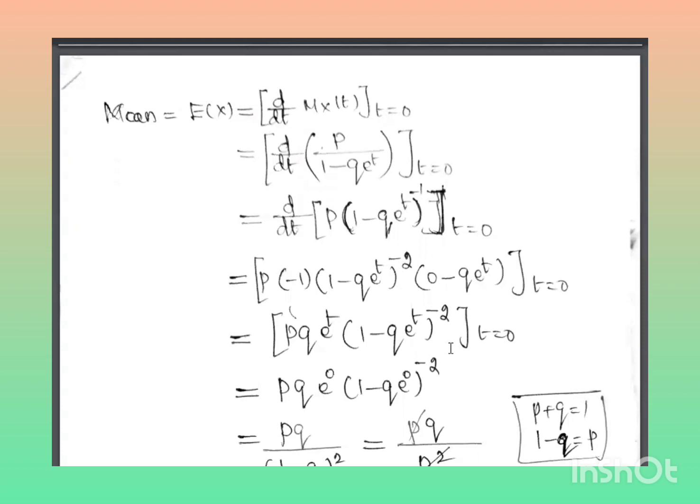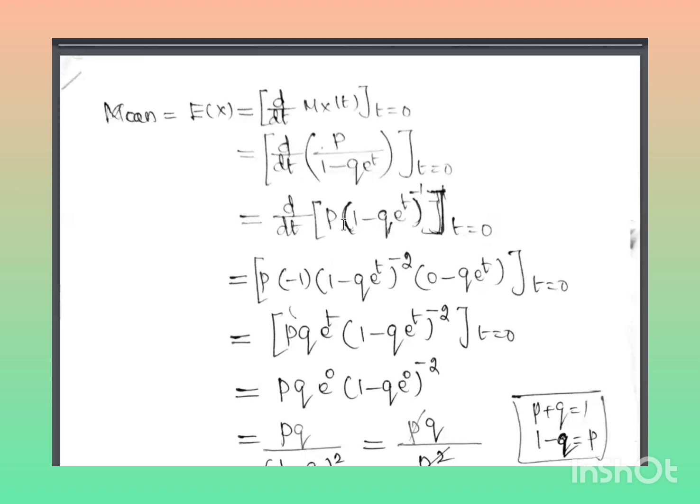So mean is equal to E of X, which is equal to the differentiation with respect to t of Mx(t) at t equal to 0. So d by dt, what is Mx(t)? Just now we have got the value p divided by 1 minus q e power t, or else p into (1 minus q e power t) whole inverse. So I have written here d by dt of p into (1 minus q e power t) whole inverse at t equal to 0. Now you have to differentiate it.